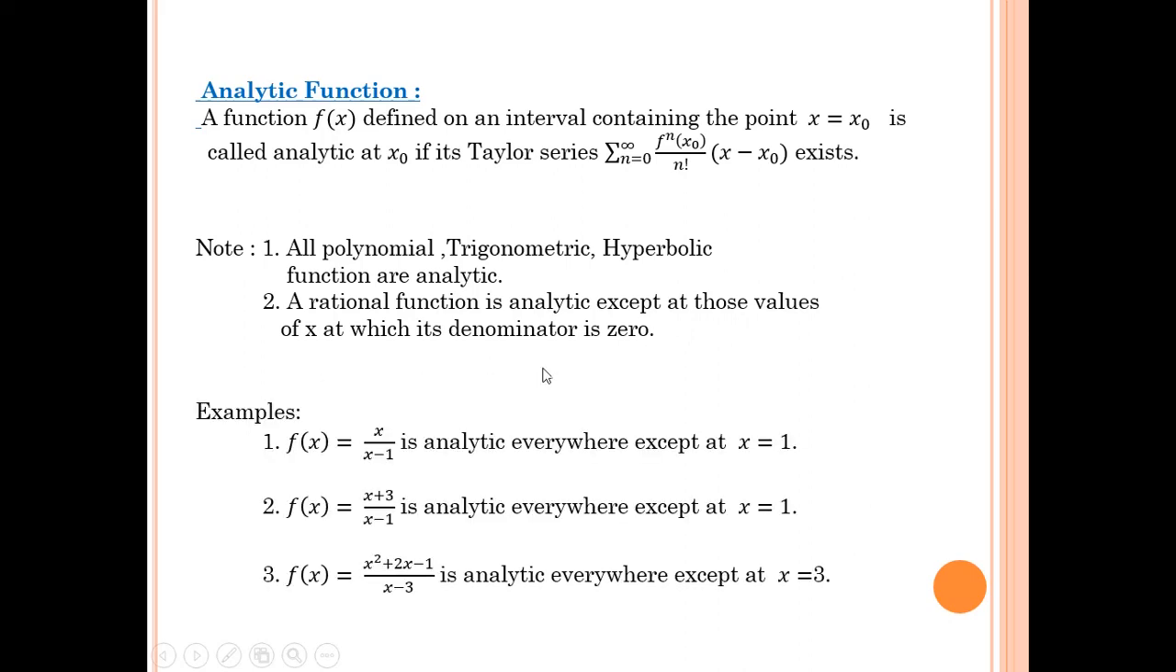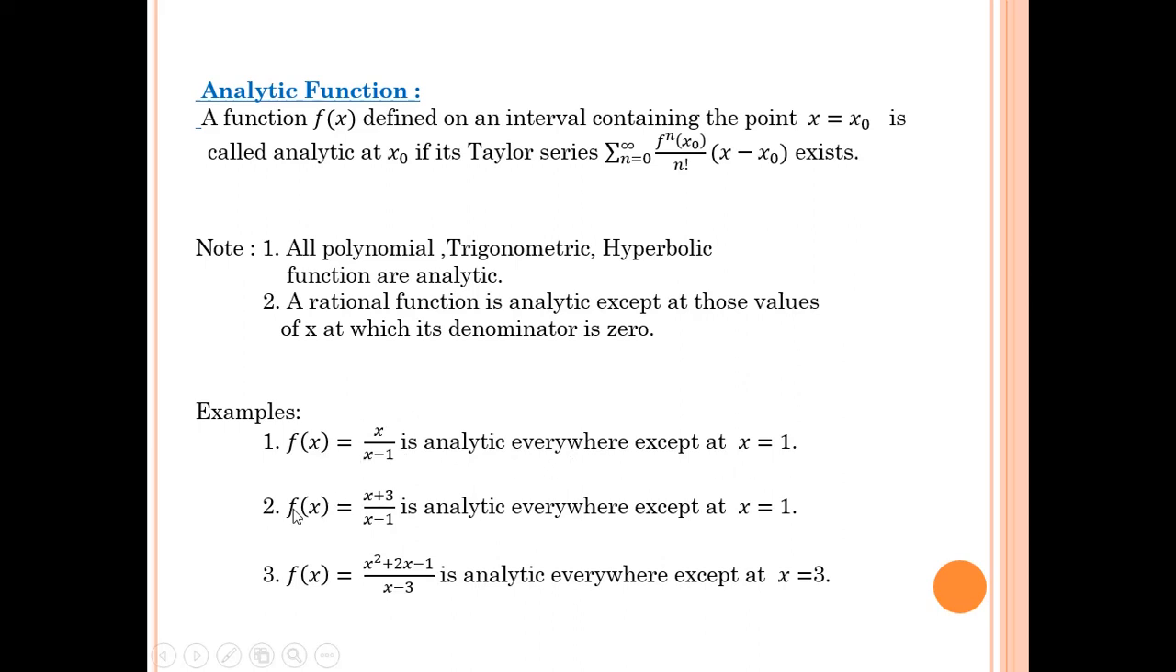Let us consider example 1. Here f of x equal to x upon x minus 1. Its denominator is x minus 1 and it becomes 0 at x equal to 1. So we can say that the function f of x is analytic everywhere except at x equal to 1.